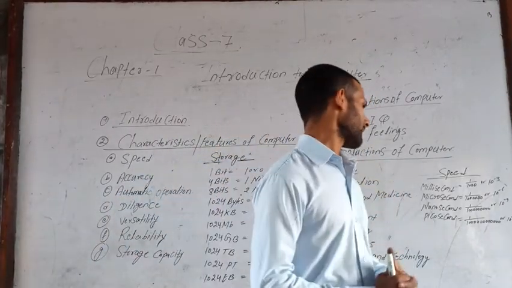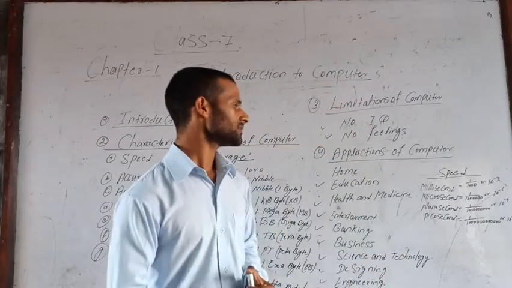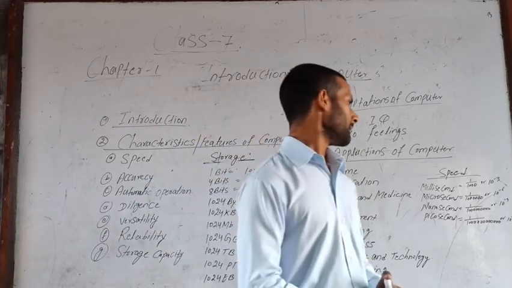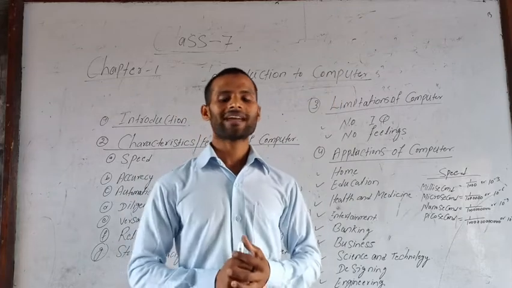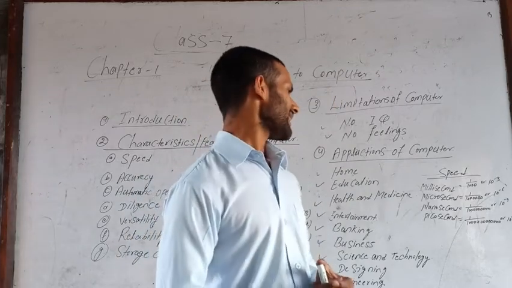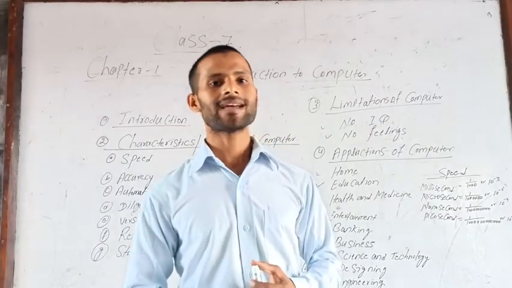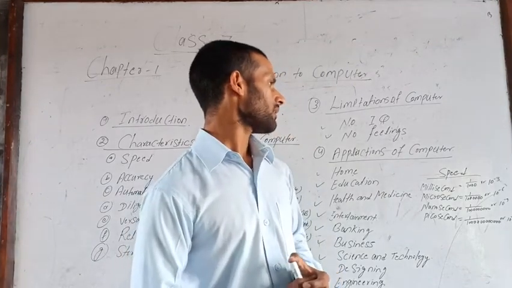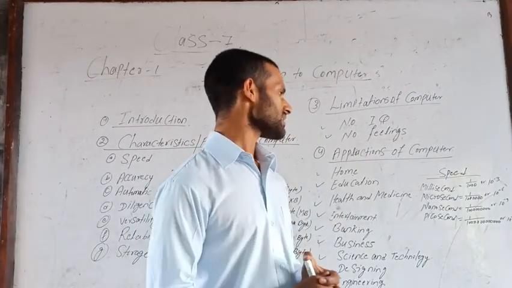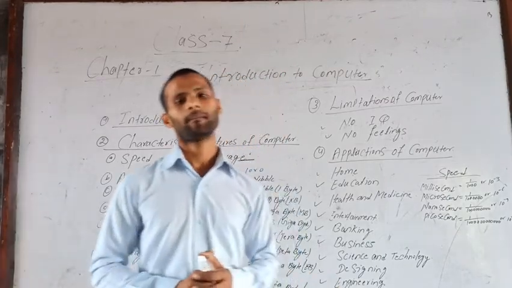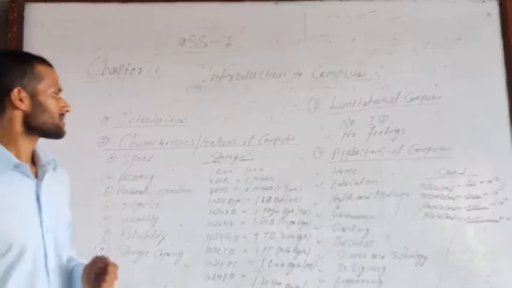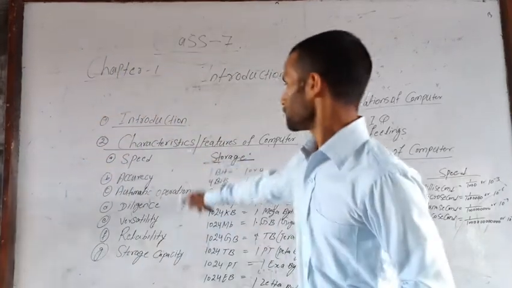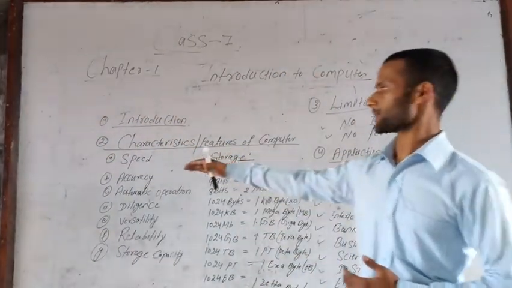Come to the next, microsecond. Microsecond means 1 upon a million, or 10 to the power minus 6. Let us come to nanosecond. Nanosecond means a billionth, which means 10 to the power minus 9. Another one, picosecond, is a trillionth or 10 to the power minus 12. First we discussed speed, and after completing speed we move on to the next topic.